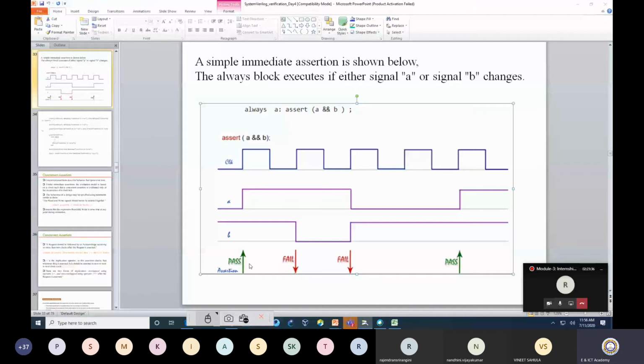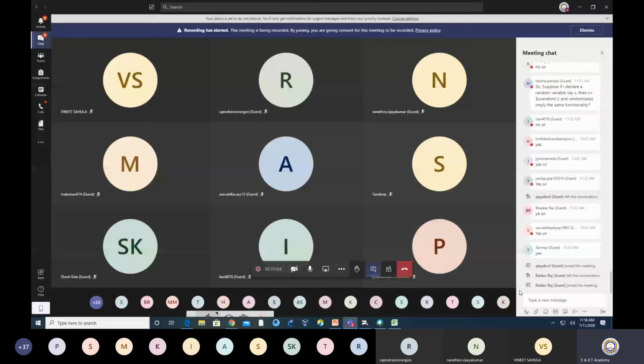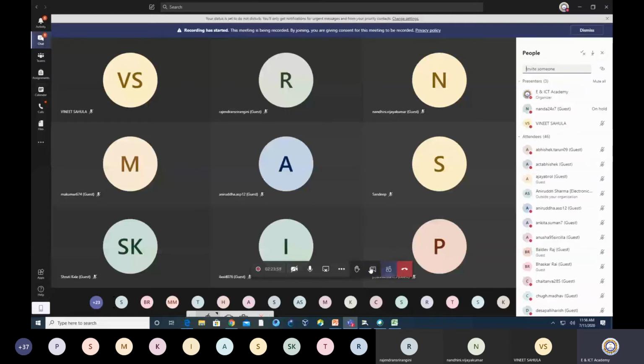Along with the assertion, you can define a display like: condition is true, otherwise it is not true. You can define something like that. I hope all of you are with me.